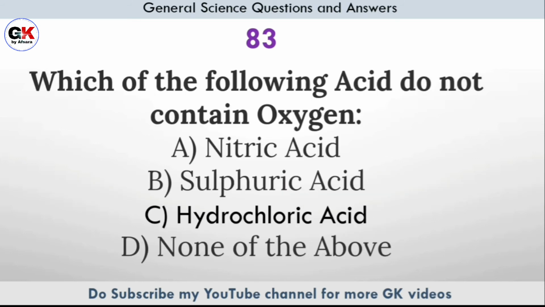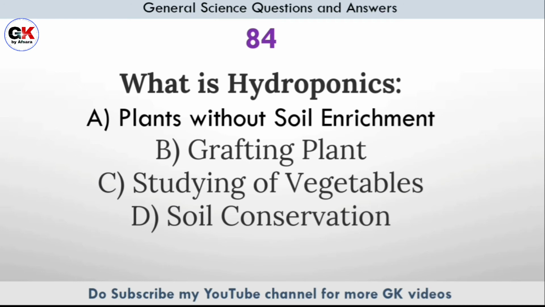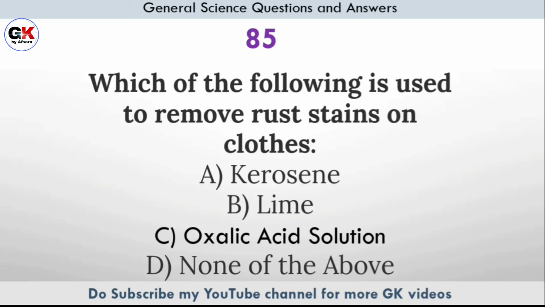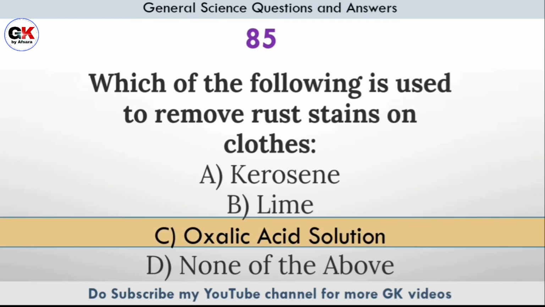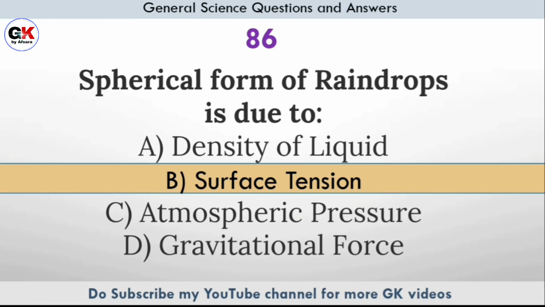Which of the following acid do not contain oxygen? Answer option C, hydrochloric acid. What is hydroponics? Answer option A, plants without soil enrichment. Which of the following is used to remove rust stains on clothes? Answer option C, oxalic acid solution. Spherical form of raindrops is due to. Answer option B, surface tension.